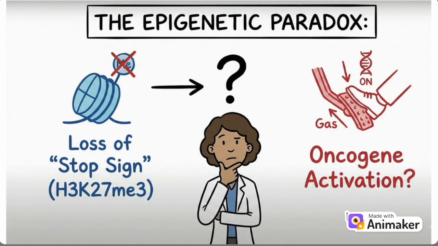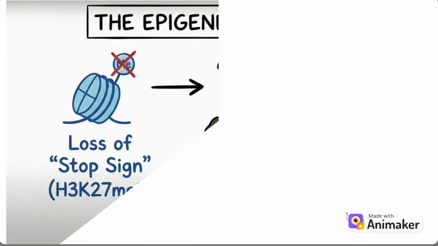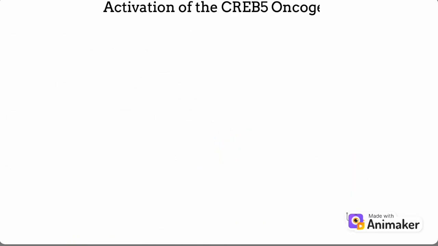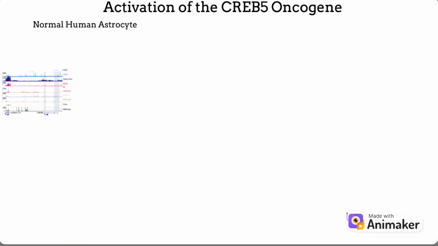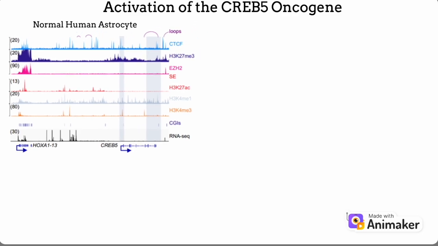Part 3. The consequence. This sets up an epigenetic paradox. The brakes are weakened across the genome, yet not every gene turns on. Instead, specific oncogenic programs become activated. Zhou et al. zoomed in on the CREB5 locus. Each horizontal track in this figure shows a different chromatin mark or protein across the genome.